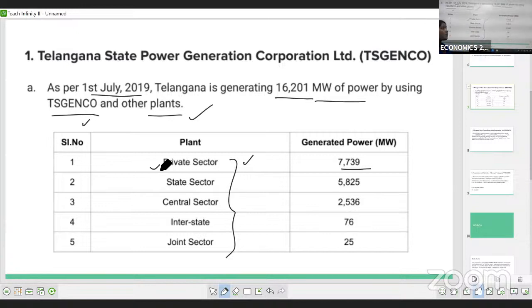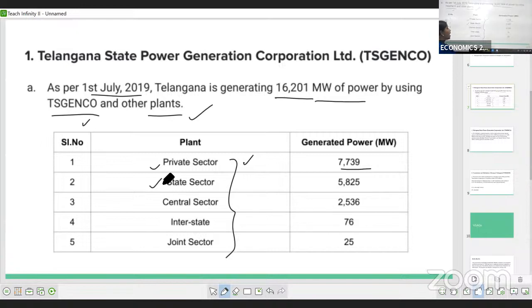Next, 5,825 megawatts of power generated as a part of the state sector. 5,825 megawatts of power generated in Telangana as per 1st July 2019.